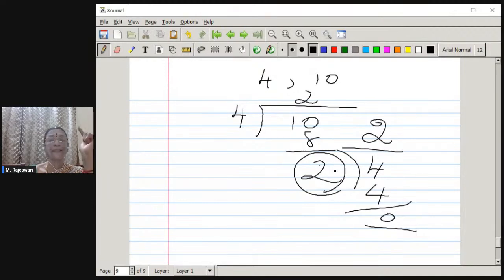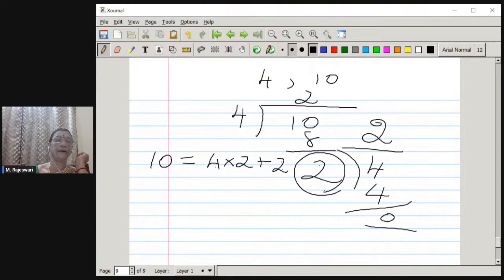Okay, this we call the continued division method for finding the HCF of two numbers, and this is nothing but applying Euclid's division lemma principle. We can rewrite the same statement as 10 is equal to 4, choosing 4 as the divisor, it can divide 2 times and then there is a remainder of 2. Now this 4 is going to be divided by this number.